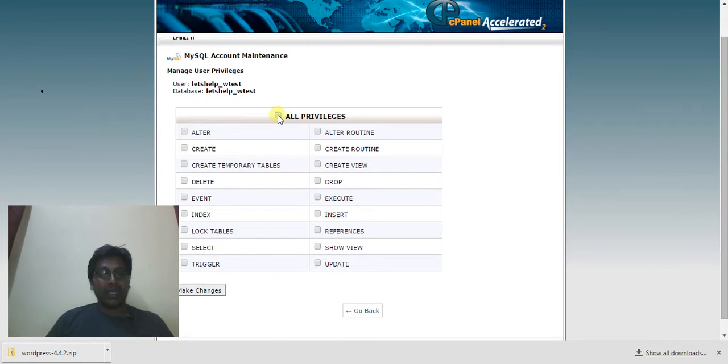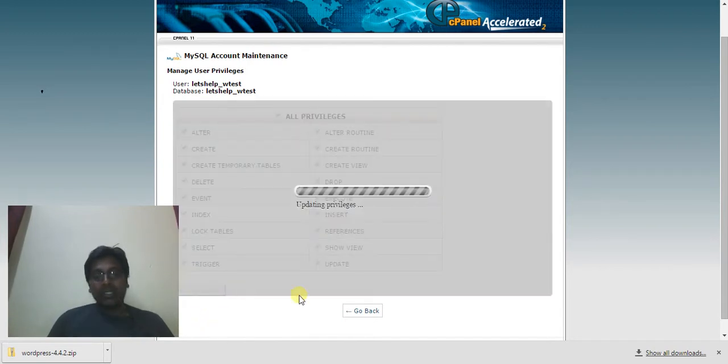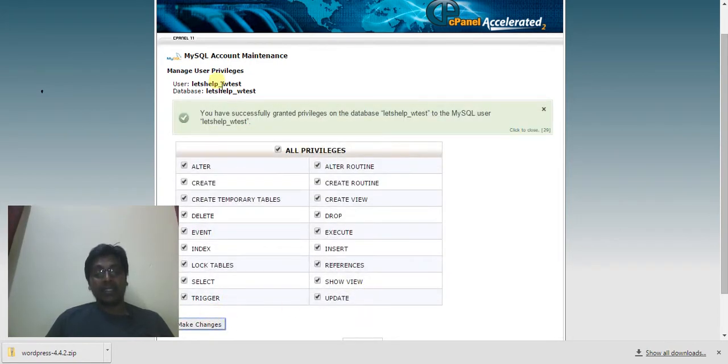Here I need to select all privileges, because the database needs all these privileges. If you think you don't use triggers, you can uncheck the triggers. And if you don't want to delete anything, you can simply uncheck delete. If you do this, WordPress will not be able to delete any values from the database. I just want to make sure that everything is there, so all privileges, and make changes. So this is how you create a database in cPanel. All I need to do now is copy the username.